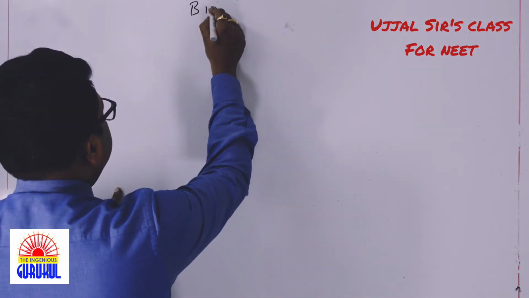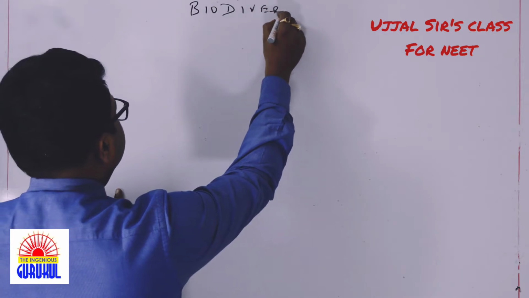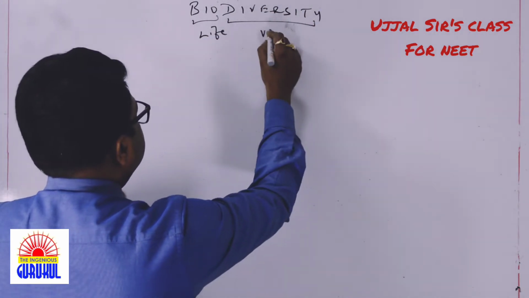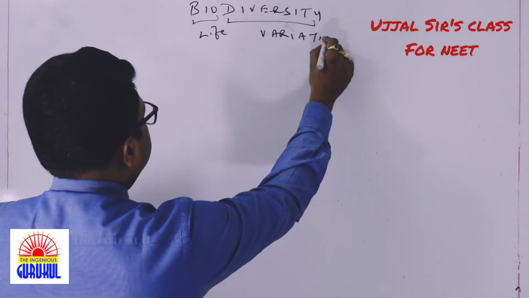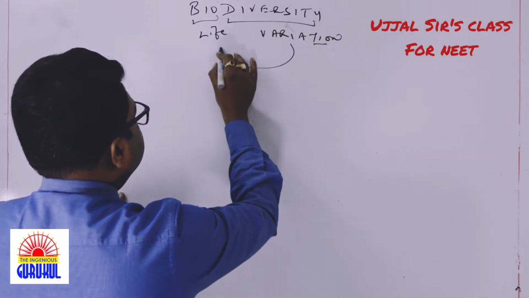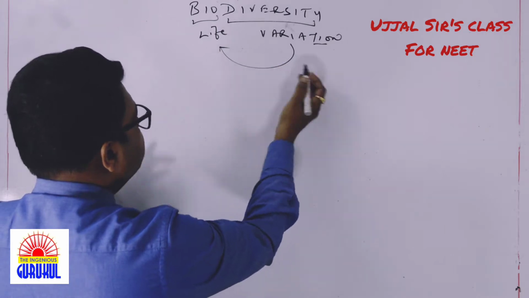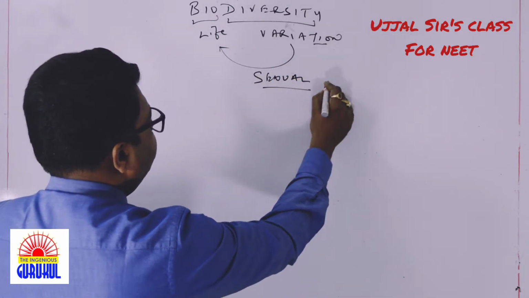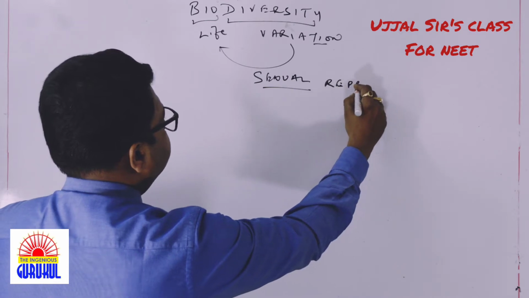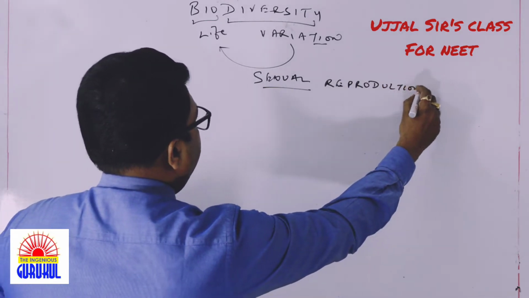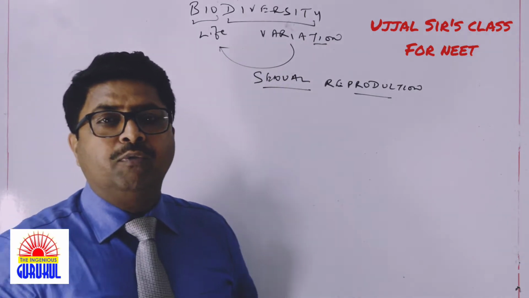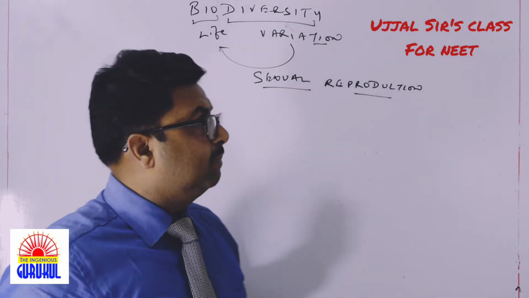This deals with the meaning of the term biodiversity. Students, bio is life, we know that, and diversity means variation. That means the variation in life. So there is a huge variety of organisms, and this variation is due to the sexual type of reproduction. And this sexual type of reproduction leads into variation. Very well, we know that.